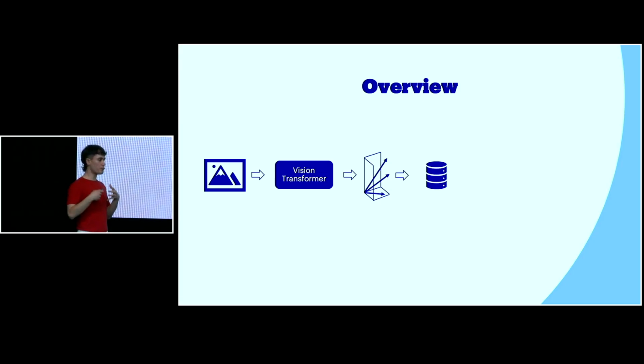To give a final overview, we started quite simple from looking at images. Then we use a transformer model that we can get off the shelf to arrive at embeddings. We can build vector indexes on these embeddings that are easily searchable. Then we get some candidate products and candidate images from these embeddings, and we can use our title similarity model to make precise product matches. You see that our pipeline is greater than the sum of its parts, but its parts are quite simple and quite easily accessible.